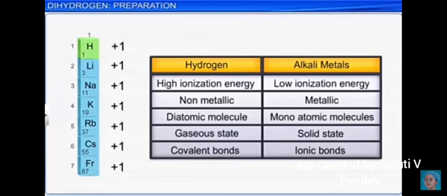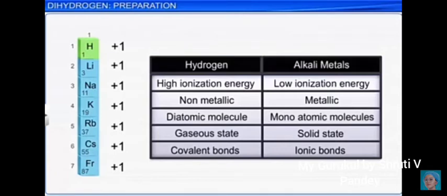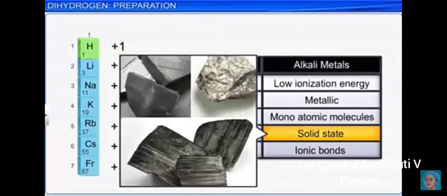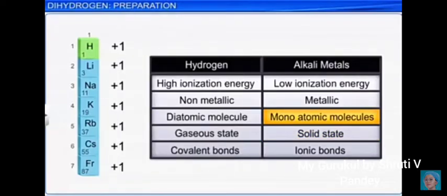Now let us see the dissimilarities between hydrogen and alkali metals. Hydrogen has only one shell, but alkali metals and halogens have two or more shells. The oxide of hydrogen, that is water, is a neutral oxide, but oxides of halogens like Cl2O and Cl2O7 are acidic in nature, while oxides of alkali metals like sodium oxide and potassium oxide are basic in nature. Comparing hydrogen and alkali metals, hydrogen makes covalent bonds and alkali metals form ionic bonds.